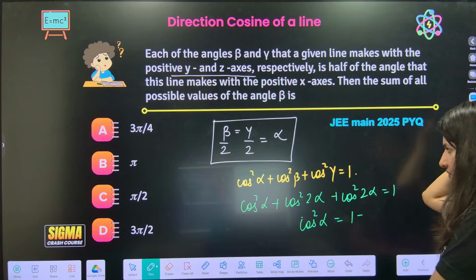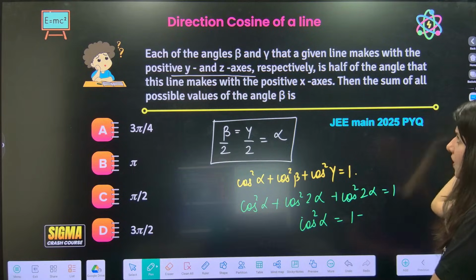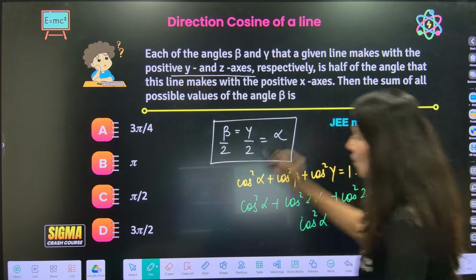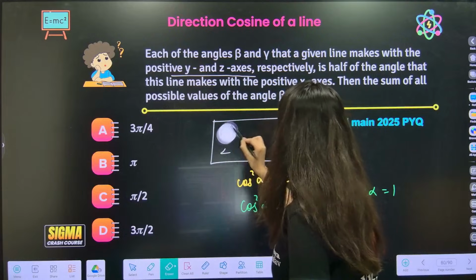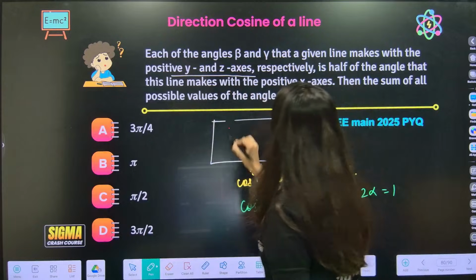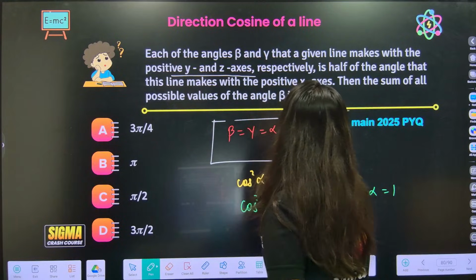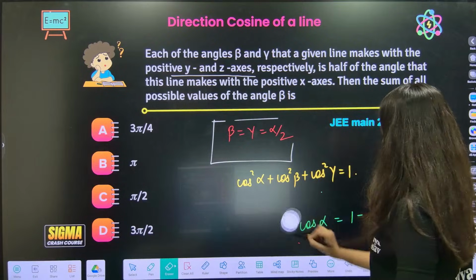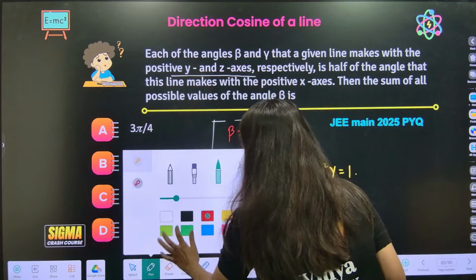Beta and half of the angle. Hold on. I have actually not written it correctly. Oops, my bad. Beta is equal to gamma is equal to alpha by 2. Yes, that was the problem. Now I think it will be correct.